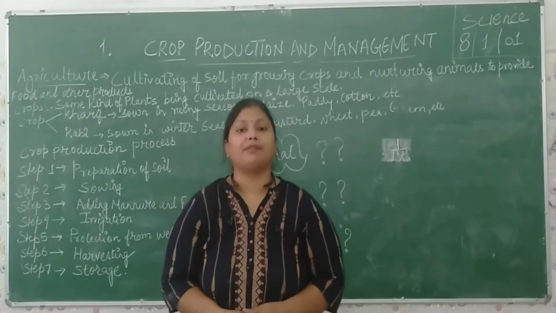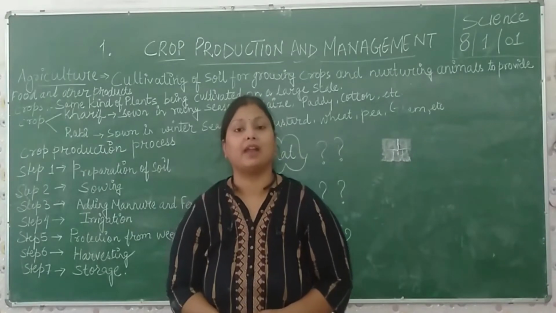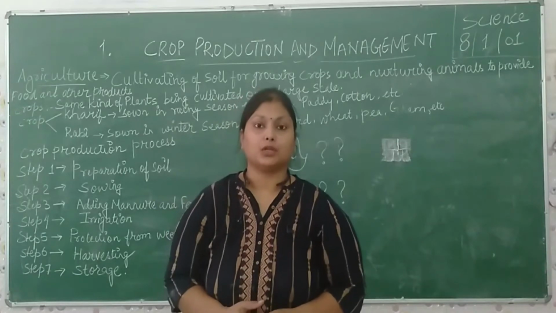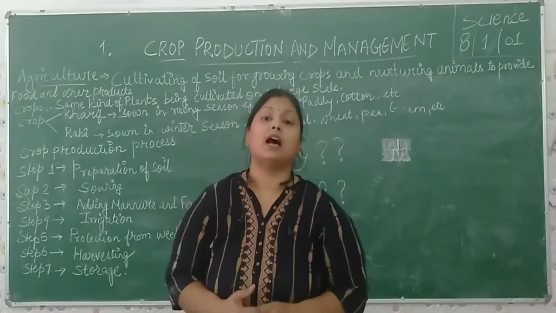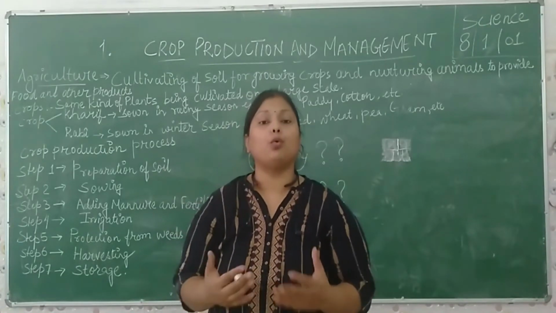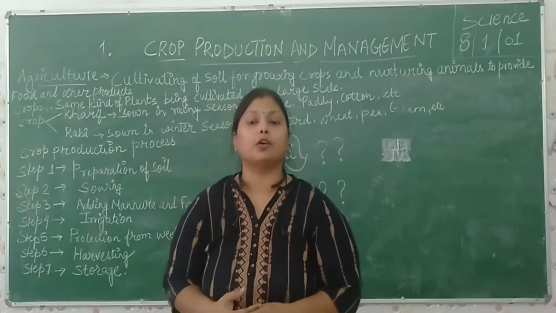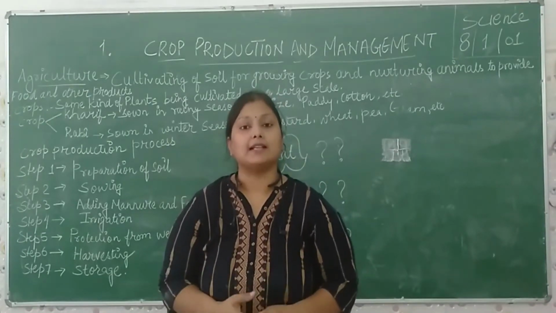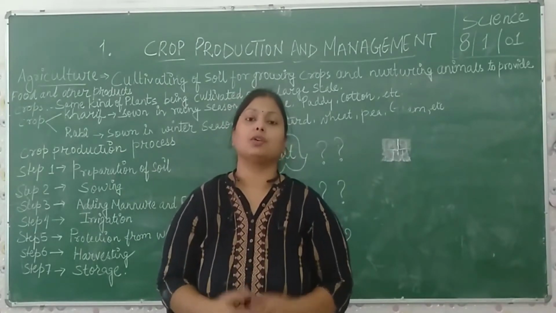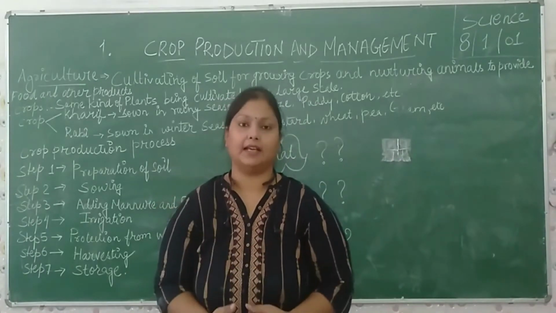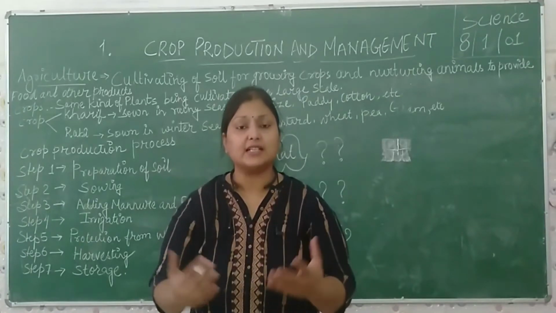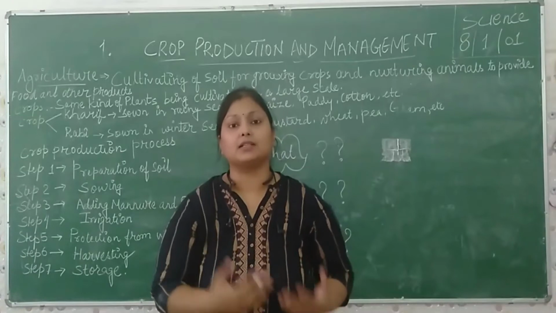Near about 159.7 million hectares of land in India are used for the production of crops. So a large area and a large number of people are engaged in growing crops. Who are the people who engage in crop production? We normally call them farmers, किसान. किसान वो इंसान होते हैं जो कि क्रॉप प्रोडक्शन में खेती करते हैं, दाल, चावल, सब्जी, फ्रूट्स, इन सबको प्रोड्यूस करते हैं. Different techniques they use to develop these crops.